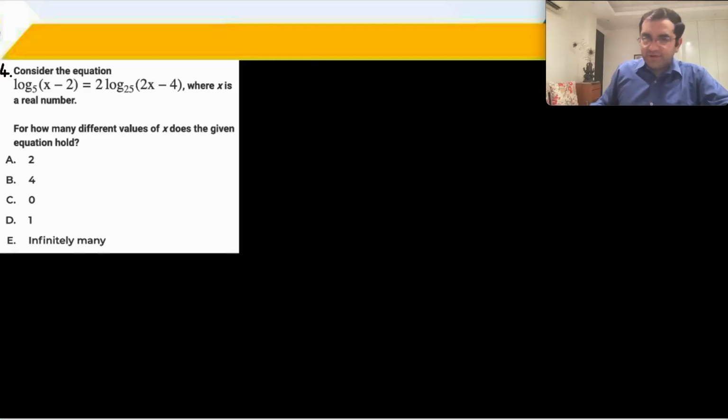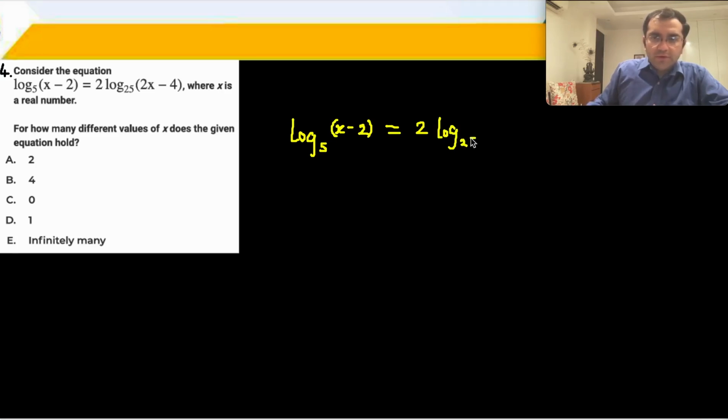It's a very straightforward logs question. Log base 5 of x minus 2 is equal to 2 log base 25 of 2x minus 4. ठीक है. And this 25 can be written as 5 square, and we know that the power in the base goes to the denominator, तो यहाँ पे अपॉन 2 में चले जाएगा और ये cancel out हो जाएगा. It is gone.